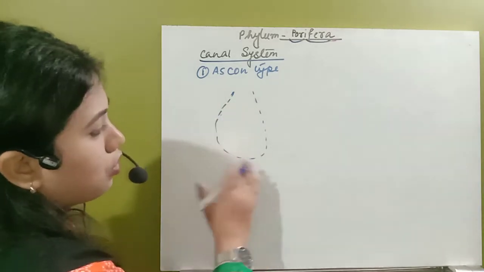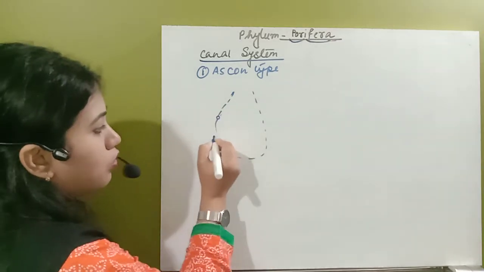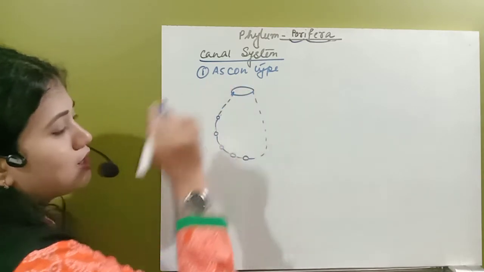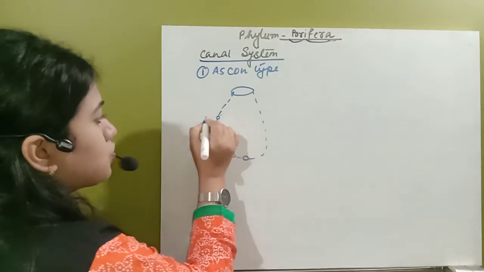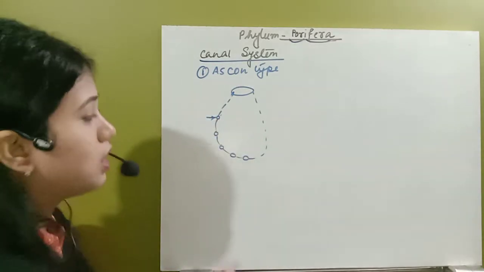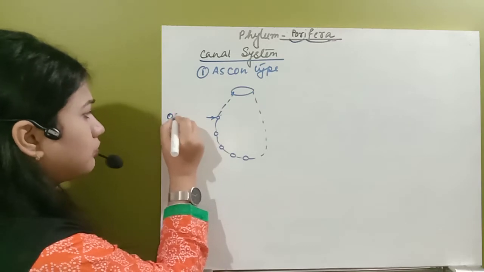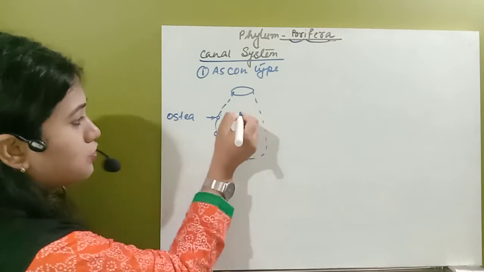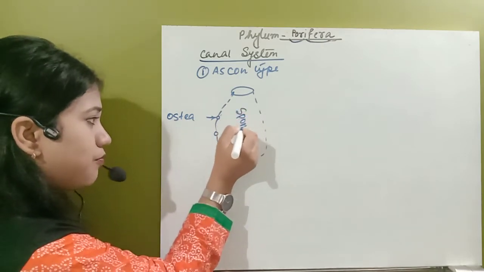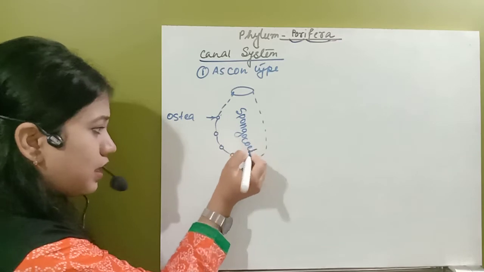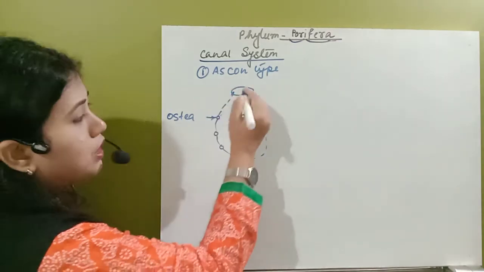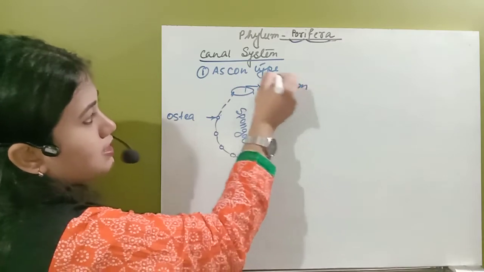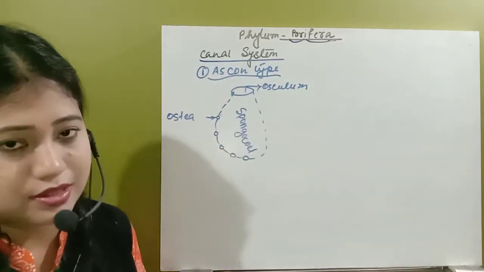Now just see, this is an organism. These are the holes that are present. This is another hole that has been developed. Those smaller pores throughout the body are known as the ostia. There is a large gastrovascular cavity, known as the spongocoel, and the large opening here is known as the osculum. So just see how this Ascon type of canal system works.